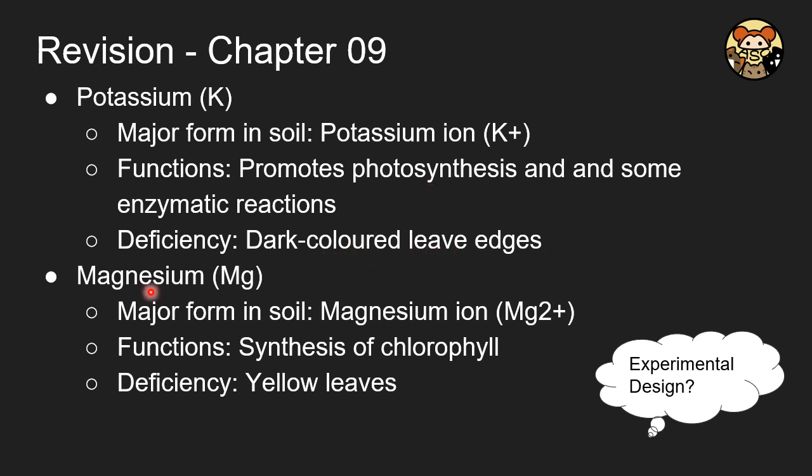For magnesium, this is very critical, so you should remember that well. Magnesium is needed for the synthesis of chlorophyll. If you don't have enough chlorophyll, you will also suffer from yellow leaves. And in your book, there are quite a number of experiments related to testing different major elements. You have to understand the rationale behind them, and the dependent variable and independent variable inside.